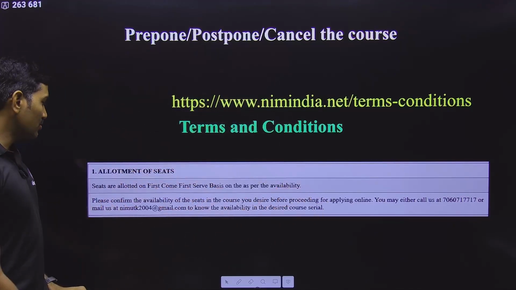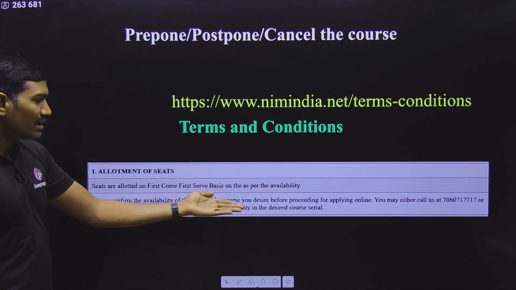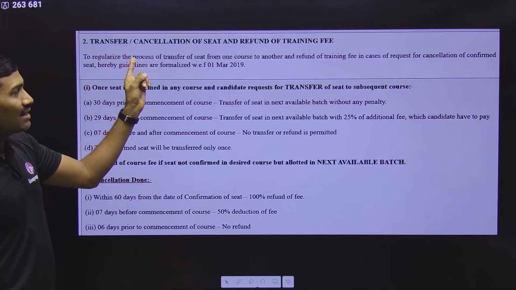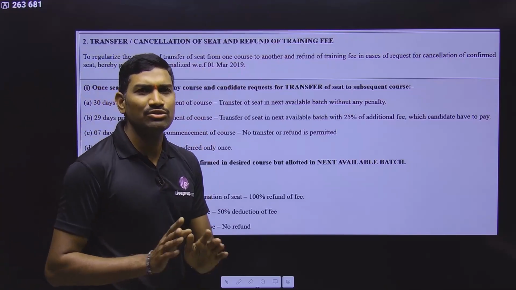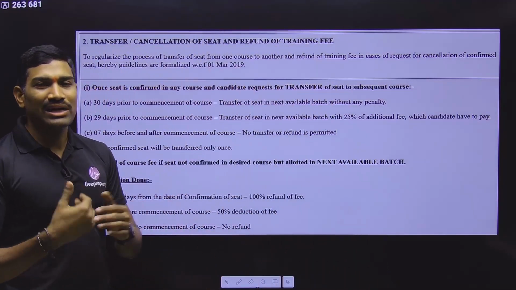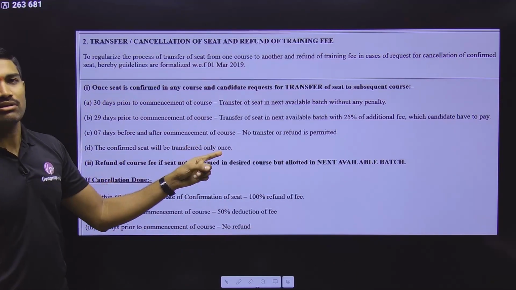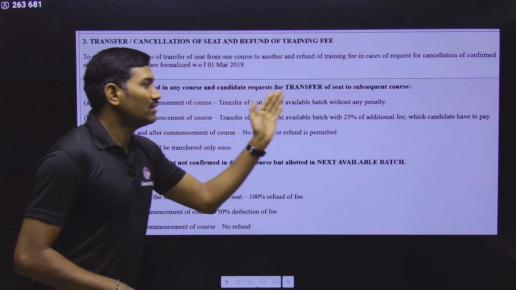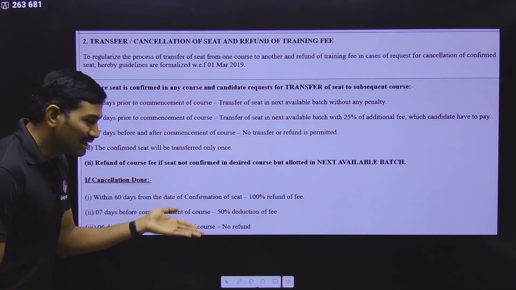Simply I kept these screenshots here. So seats are allowed on a first come first serve basis, and then they gave this general information here, and the transfer or cancellation of the seat and refund of the training fee. This is what so many students want. If they want to postpone, prepone or cancel, can they get the fee back or not? Very clearly they have given when the fee will be refunded, and whether there is any chance for transfer of seat from one course to the next coming course or not. Very clearly they have given.